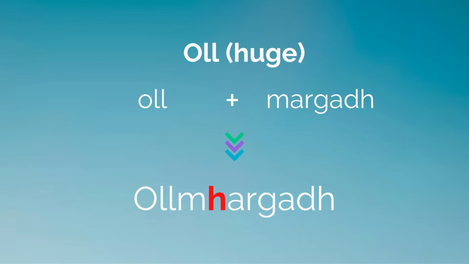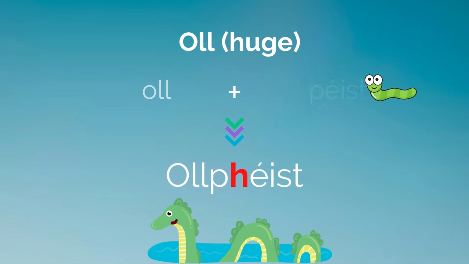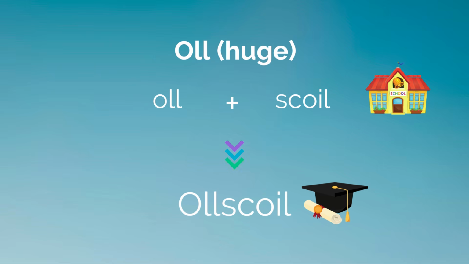Using the particle oll. Oll means huge. So if we take the example of oll and we put it together with margadh, which means market, we get ollmhargadh, a supermarket. Oll and peist, which is a worm, gives us ollphéist, a big worm or a monster. Put oll in front of the word scoil, which is a school, and we get ollscoil, a big school, a huge school, that is a university.